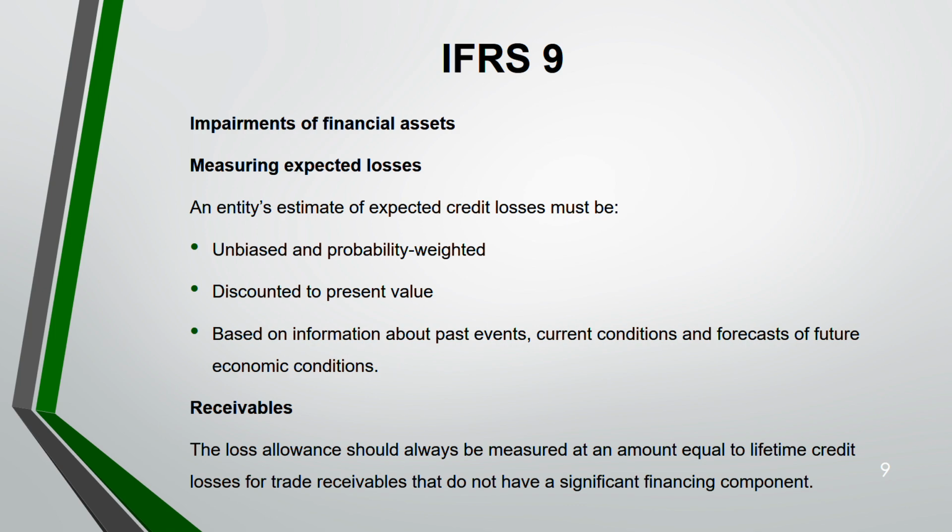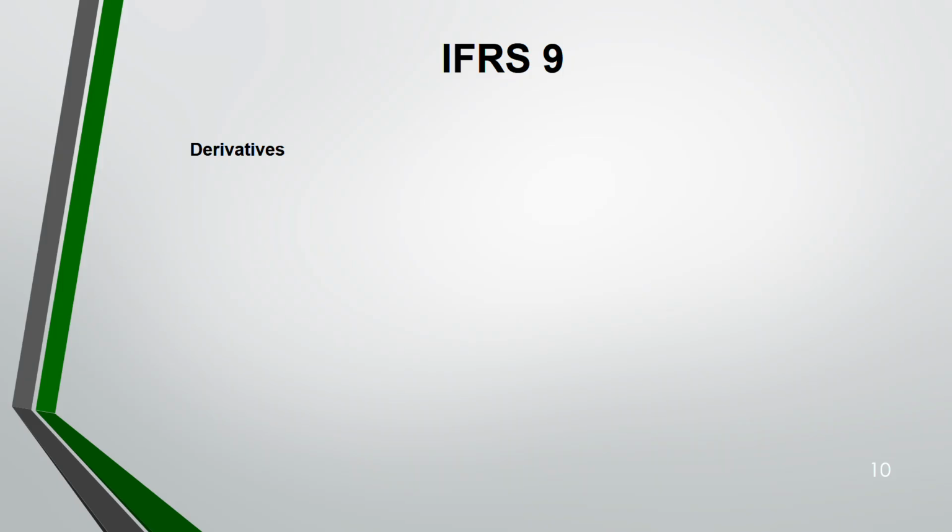If you're still not understanding, don't worry, the full calculation with full explanation is given. You can go back. But I'm sure with this explanation, you should be able to understand. Now, why is it lifetime expected credit loss? It's about paying later or earlier. If they're paying later, risk is more. That's why lifetime.